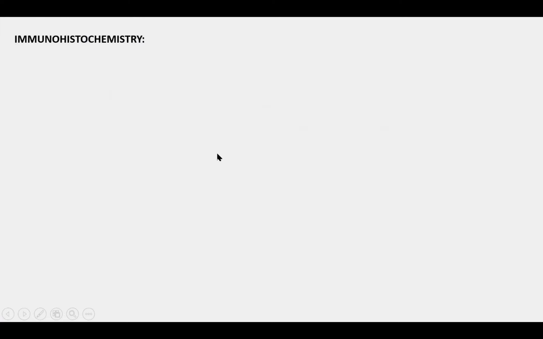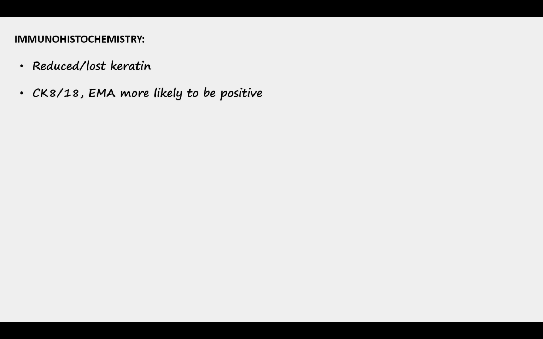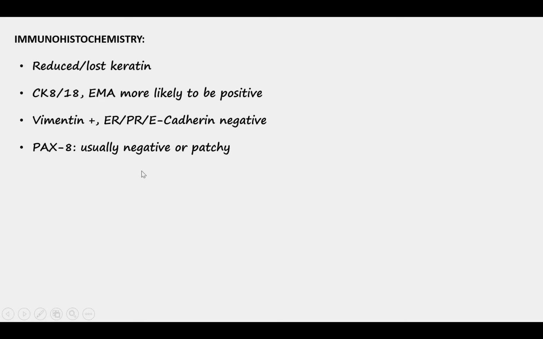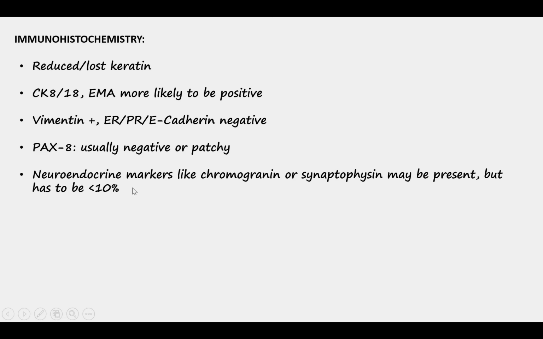Since these tumors are undifferentiated or dedifferentiated, they lose some of their immunohistochemical staining or markers. So they tend to show lost or reduced keratin expression, but they are more likely to be positive for EMA or CK8/18. They may be positive for vimentin, but negative for ER, PR, and E-cadherin. PAX8 is also usually negative or patchy because the tumors are dedifferentiated or undifferentiated. Sometimes they may show focal neuroendocrine marker expression like chromogranin or synaptophysin, but it has to be less than 10%. Otherwise, you have to consider the possibility of a true neuroendocrine carcinoma.